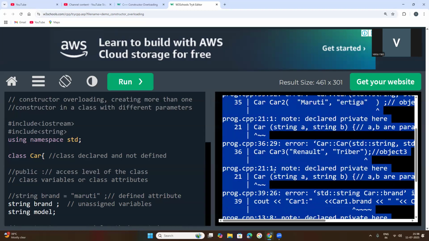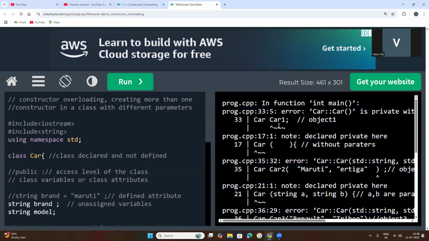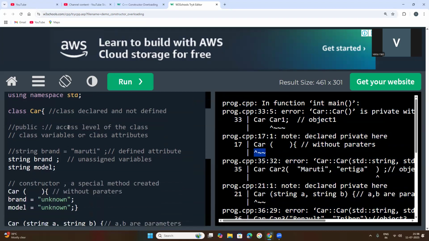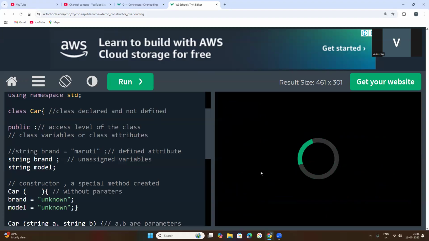It will underline that here is an error. So for this, only a simple statement: the access level of the class is not defined. Remove this statement, that is your access level. This is public. Before that, I have kept a single-line comment, two forward slashes. Now your code will be executed.